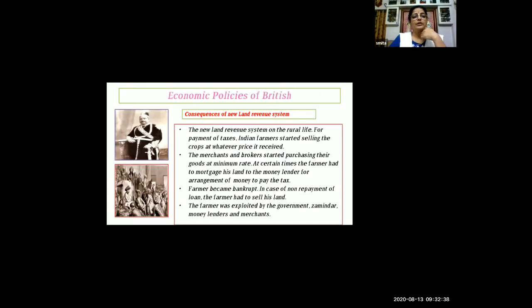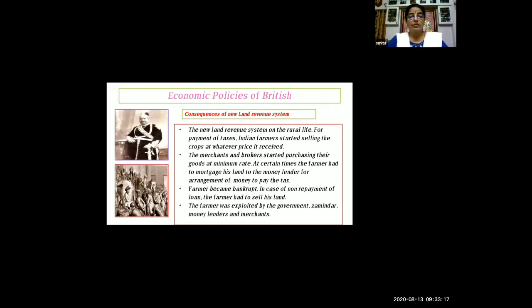Okay, now here you can see the consequences of the new land revenue system on rural life. For payment of taxes, Indian farmers started selling the crops at whatever price they received. Now, as I said, if they failed to pay the tax, then the land would be confiscated. So in that case, whatever price the farmers got, they started selling their crops. And the merchants and brokers also started purchasing their goods at a minimum rate.